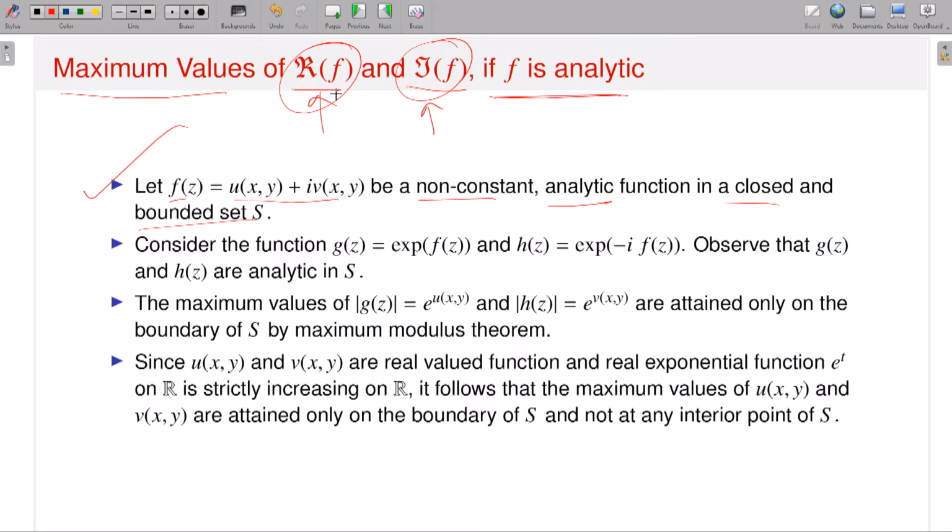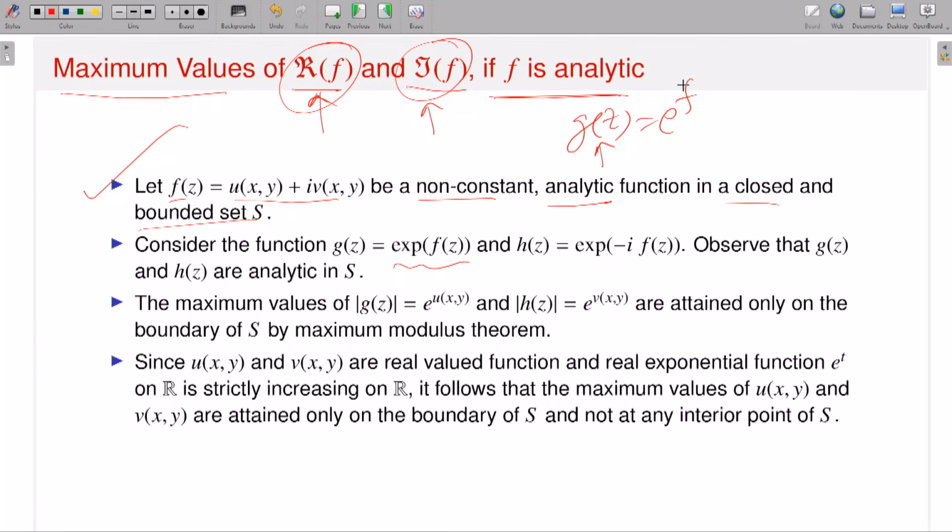This kind of trick I have already discussed in my earlier lectures. To talk about the real part of f and imaginary part of f, you have to deal with some auxiliary functions. For example, to talk about the real part of f, you consider a new function g of z, which is e to the power f. Now f is analytic, and g is a composition of two analytic functions, the exponential function and f, so g is also analytic. And your domain S is closed and bounded, so g is continuous there and analytic in the interior. Therefore I can apply the maximum modulus or minimum modulus theorem to the function g, or the modulus of g, instead of the modulus of f.